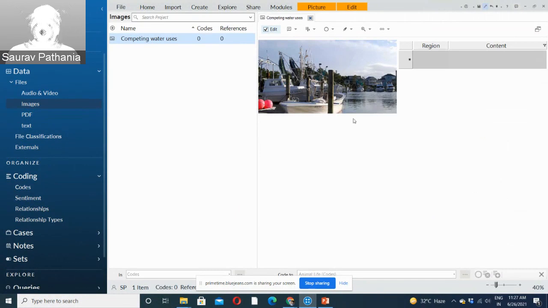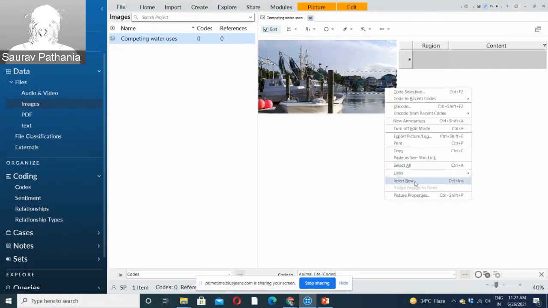But the other way is you can always convert your image into text, so that NVivo understands what this image is all about, because NVivo will not understand the image as it is. So you can convert this image into text by selecting certain regions. Let me show you how. Let's say you select this part of the image and right click on it.